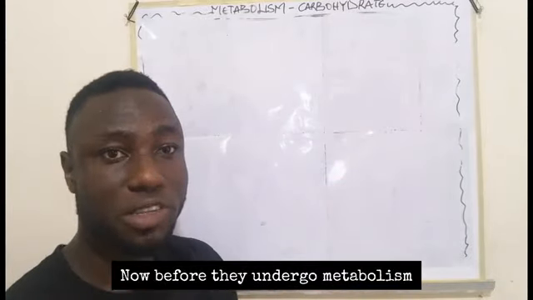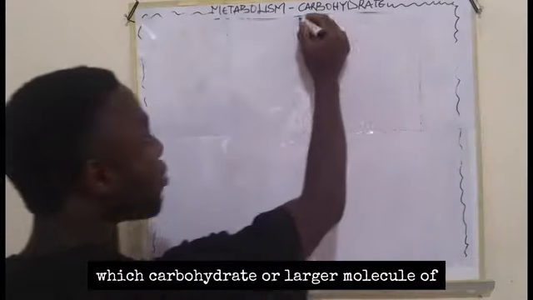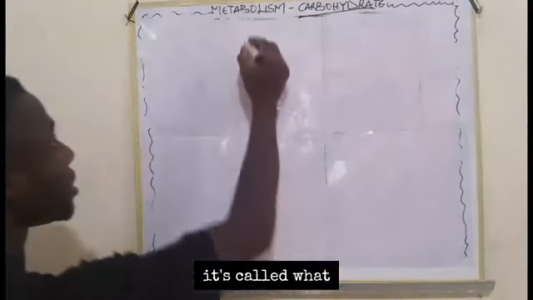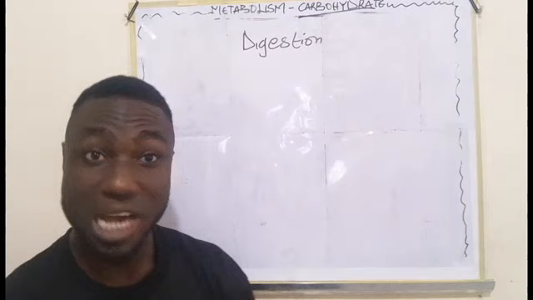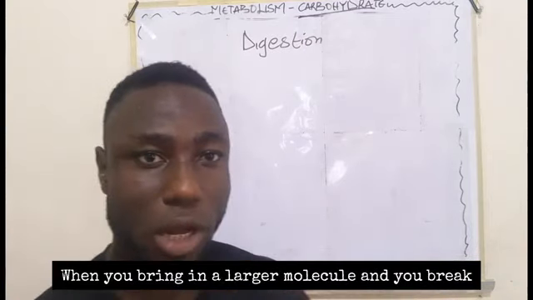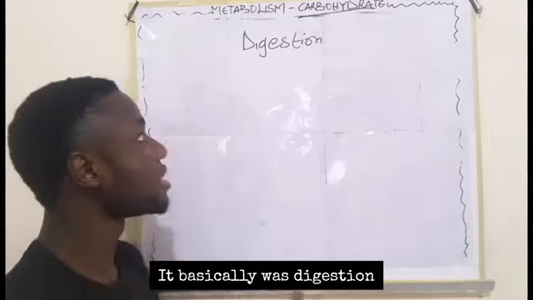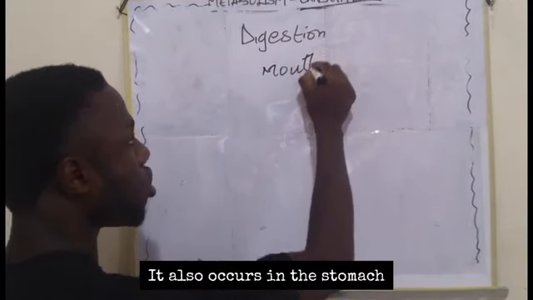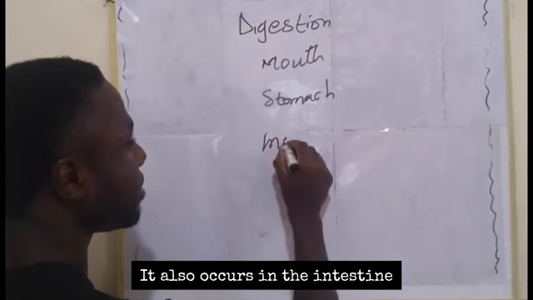Before they undergo metabolism, they are broken down into smaller molecules. The process by which carbohydrate or a larger molecule of substance is broken down into smaller ones is called digestion. Very simple: when you bring a larger molecule and break it down into simpler ones, that is digestion. And where does digestion occur? It occurs in the mouth, it also occurs in the stomach, and it also occurs in the intestine.